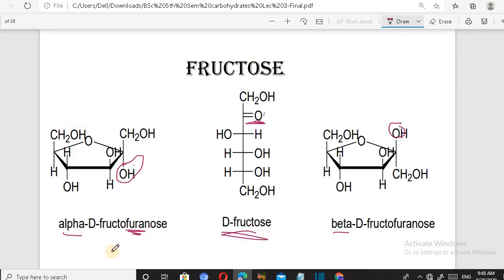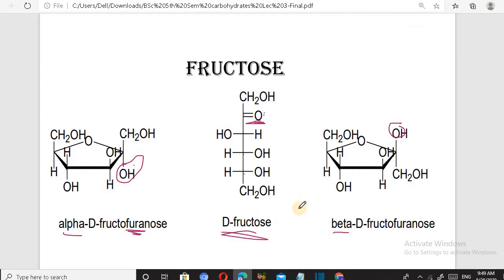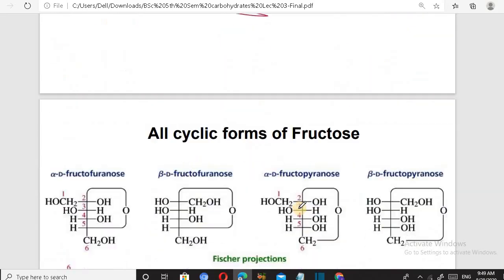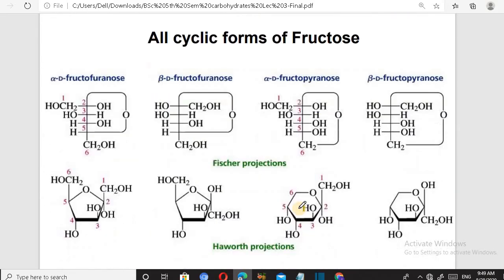In fructose, we have drawn furanose structures, that is, with five atoms in a ring resembling furan, and these five atoms are 1, 2, 3, 4, 5. These five atoms form the ring. In furanose structures, if the OH is on the lower side, then it is alpha. If it is on the upper side, then it is beta. But we can also draw pyranose ring structures for fructose. Here the first is the furanose structure and the second is the pyranose structure.